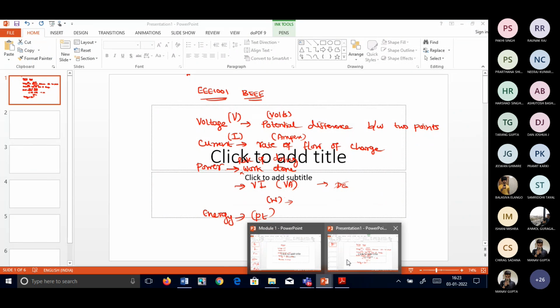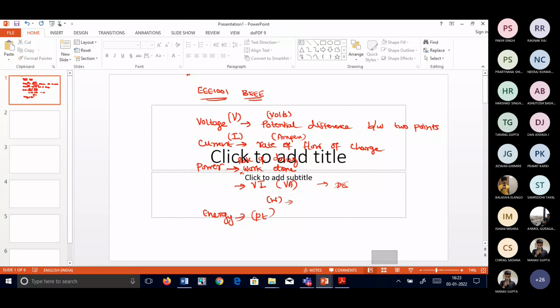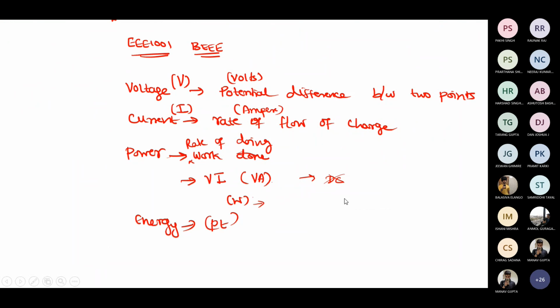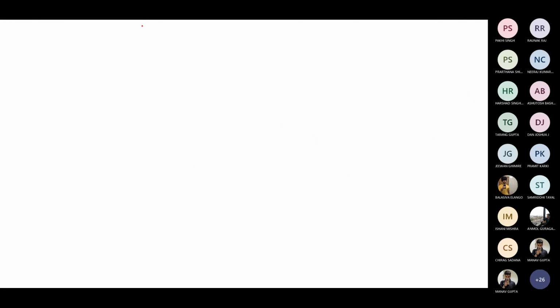So now, a very basic law which is going to support you here is Ohm's law. I think all of you should have heard about Ohm's law, isn't it, students?